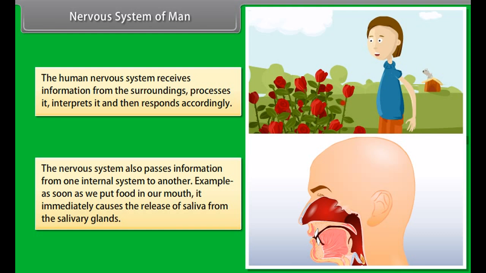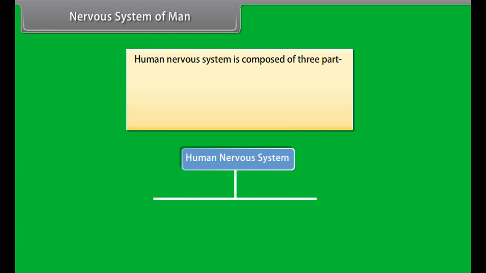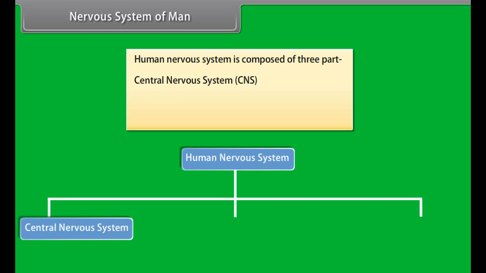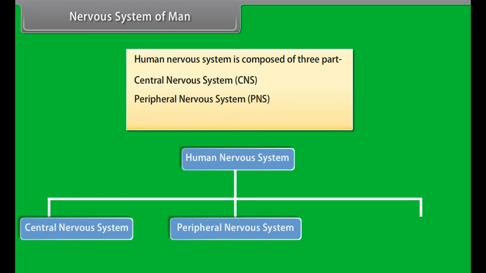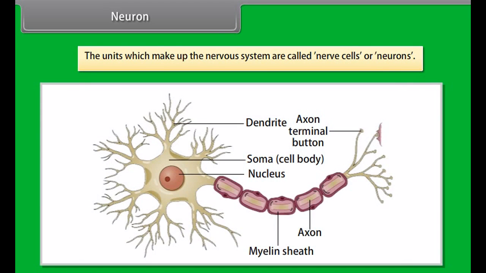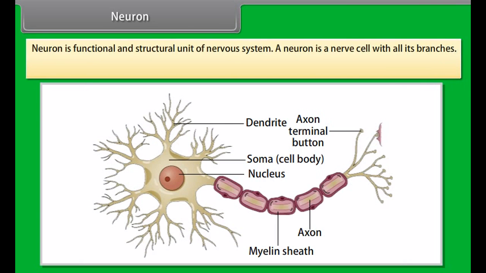The function of the nervous system is to coordinate the activities of our body. It is the control system of all our actions, thinking, and behavior. The nervous system helps all other systems of our body to work together. The human nervous system receives information from the surroundings, processes it, interprets it, and then responds accordingly.